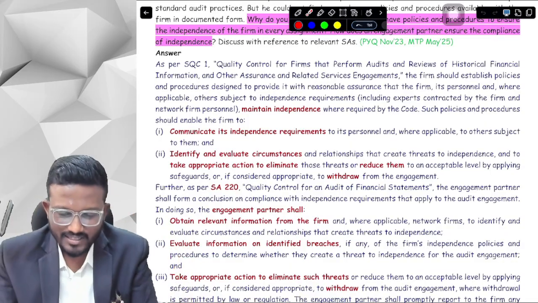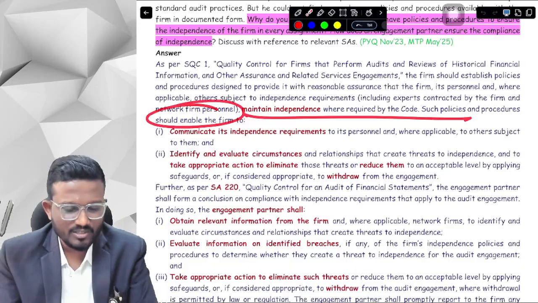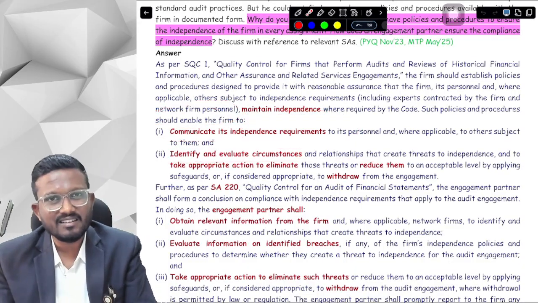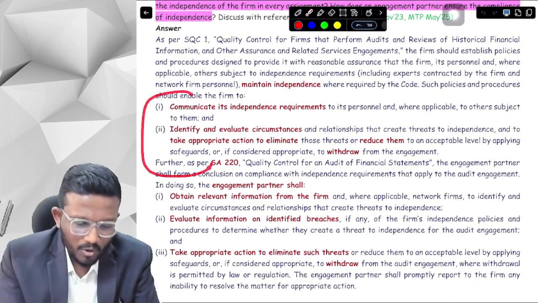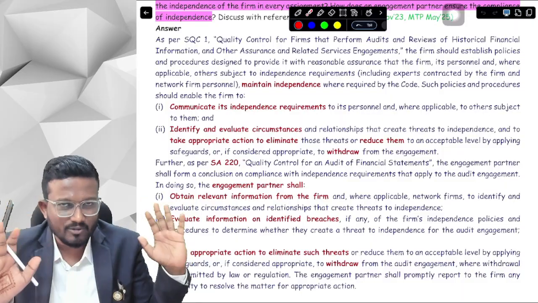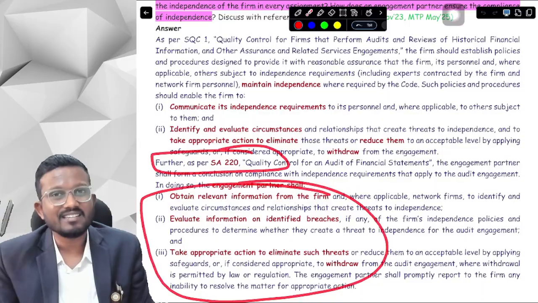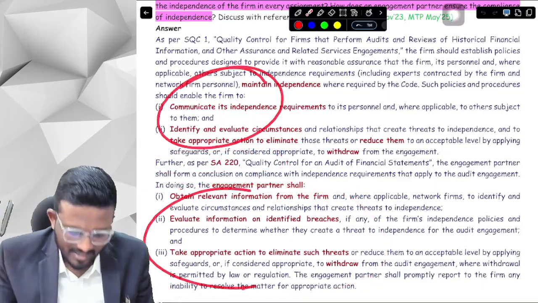Okay, yes sir. So it says, for independence, what are the policies and procedures? We have to communicate independence requirements. We have to identify and evaluate the circumstances and relationships. We will write all the 4 points because we do not know which points are covered in SQC1. Secondly, similarly, as per SA220, we will write all the points. We will just copy all these points and write them here.